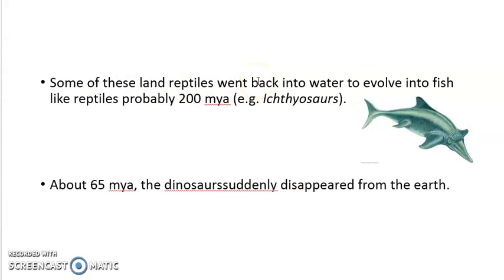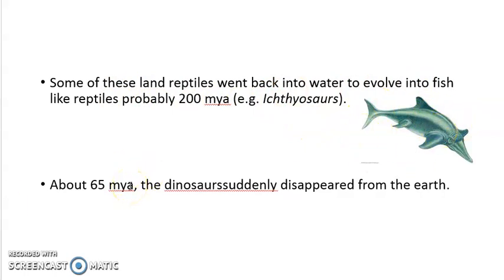Some of these land reptiles went back into water. Okay, they went back into water to evolve into fish-like reptiles. They were not fishes, they were fish-like reptiles, probably 200 million years ago, like Ichthyosaurus. So this is Ichthyosaurus, right?